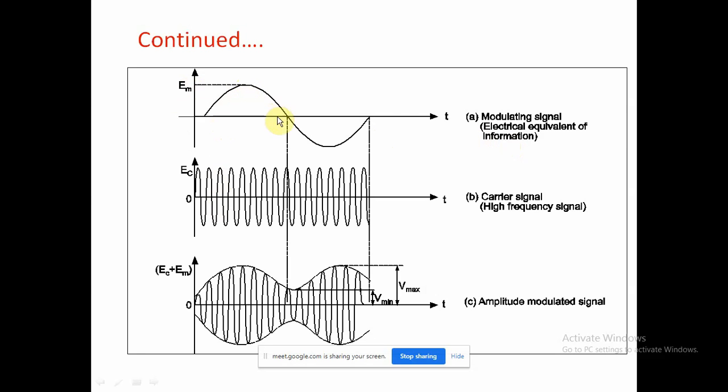The frequency is very low, hence we add the carrier signal. Here we mentioned that it is a high frequency signal.